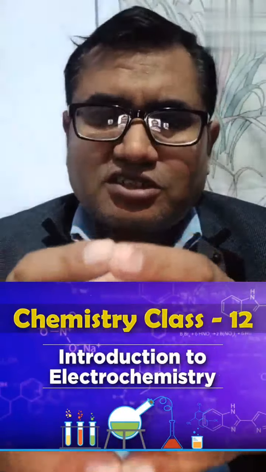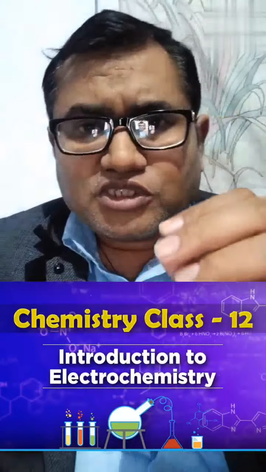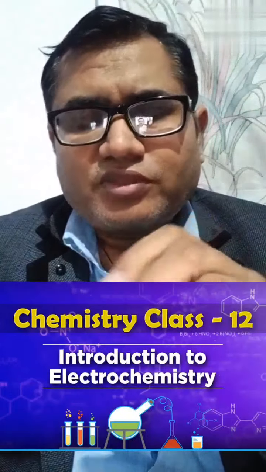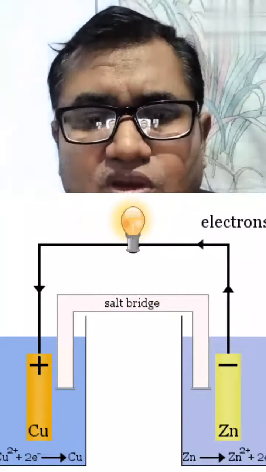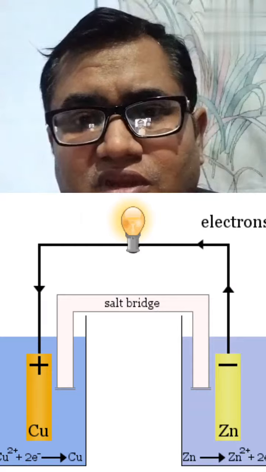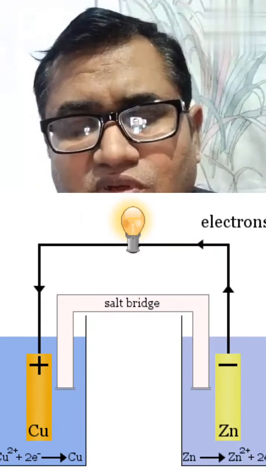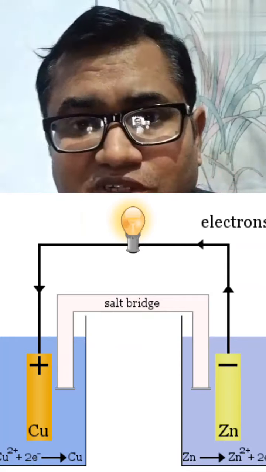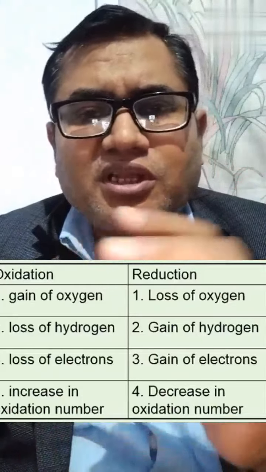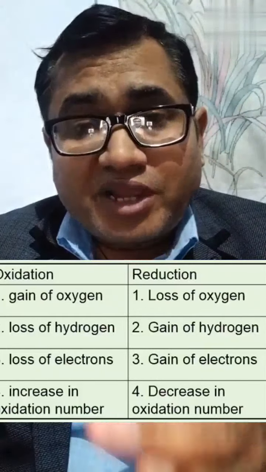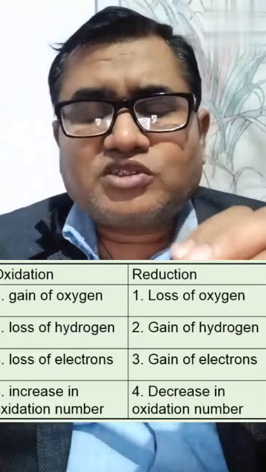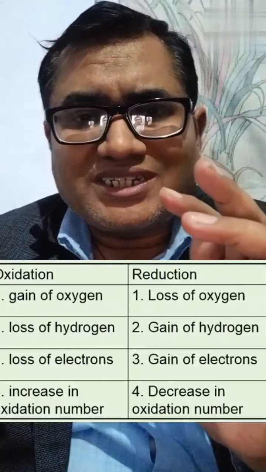Before going to discuss the electrochemical cell, first of all I would like to discuss a very important technical term, that is oxidation. Oxidation does not mean oxygen. Oxidation means whenever any metal or any ion becomes more electropositive or positive. A metal becomes positive, or a cation becomes more positive, like Fe+2 ion becomes Fe+3 ion. Zn metal converts into Zn+2 ion by losing 1 or 2 or 3 or more electrons. That kind of process is called oxidation.